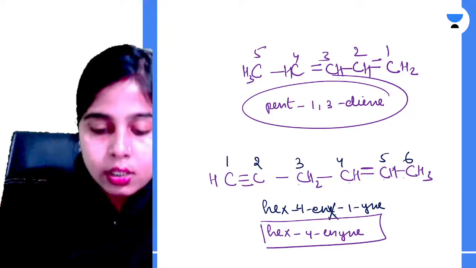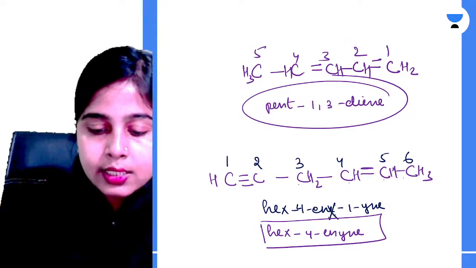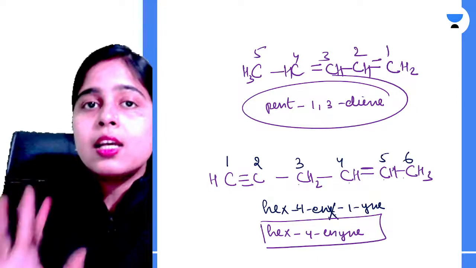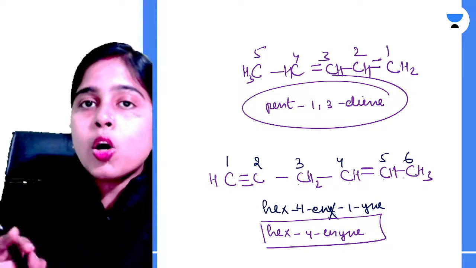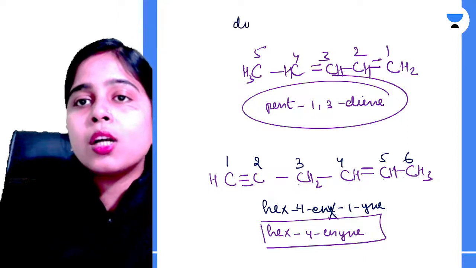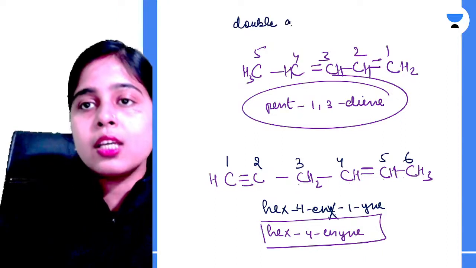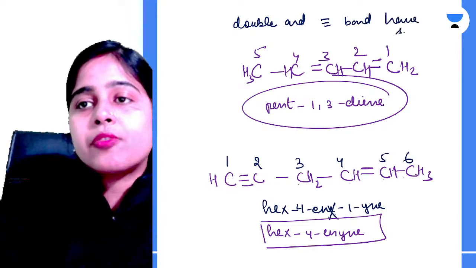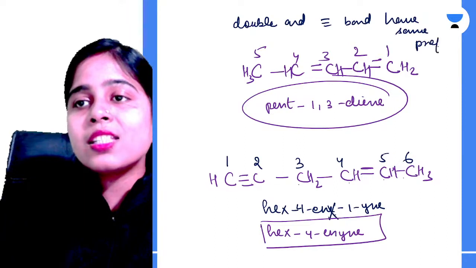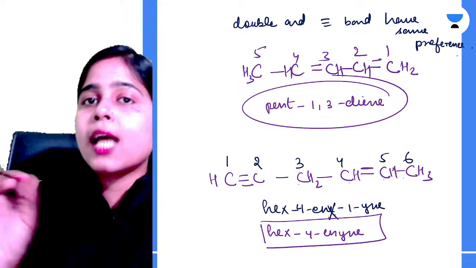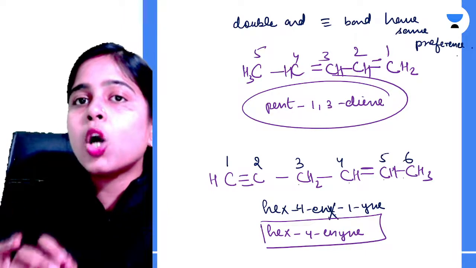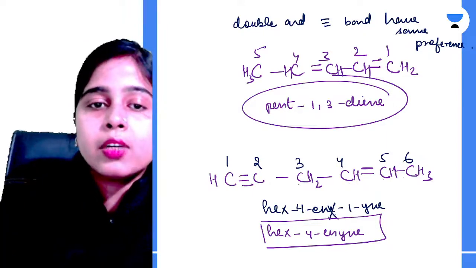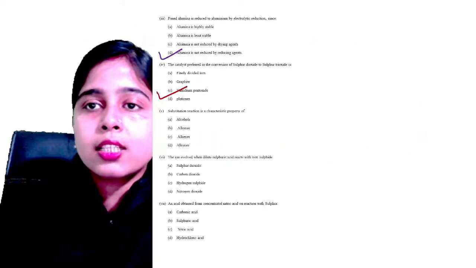Now, let's come to KY Ultimate's question. Double and triple bond, which is given preference? See, KY Ultimate, your double and triple bond both have the same preference. Double and triple bond have the same preference. So we always try to name the compound from that side from where the bonds will get the lowest position. But now let's take one example over here.